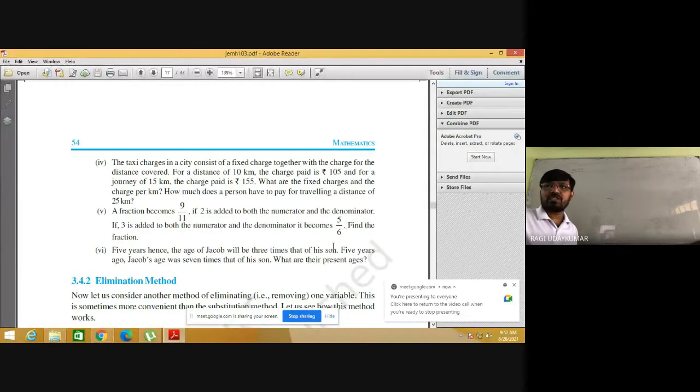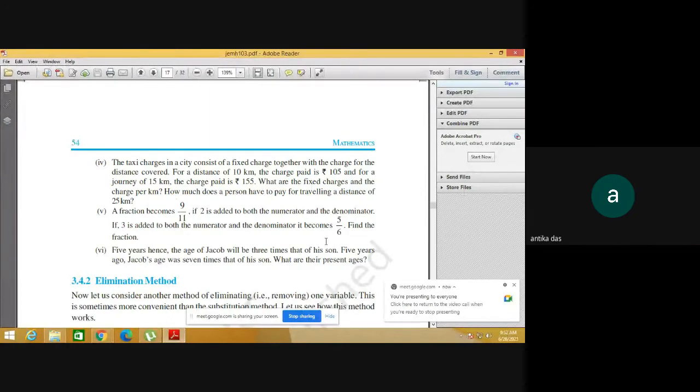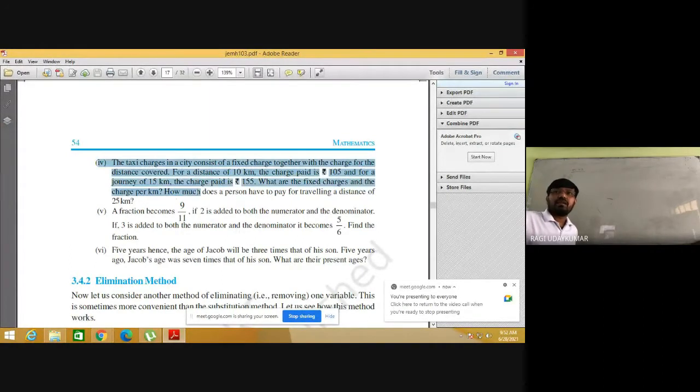Is the presentation visible to you? Yes, sir. So this is the question here. I'm going to highlight it. What is the question given here? For a distance of 10 kilometers, the charge paid was 105 rupees, and for a journey of 15 kilometers, it is 155 rupees. We have already discussed this question in the starting.